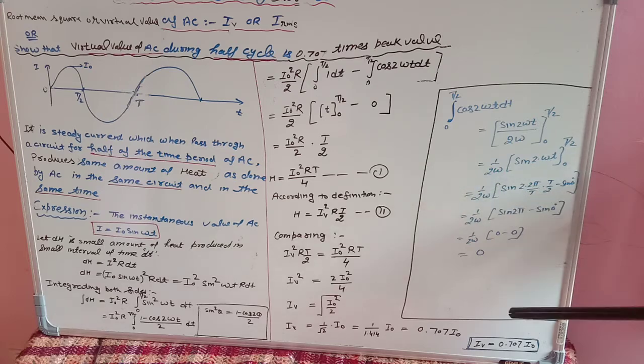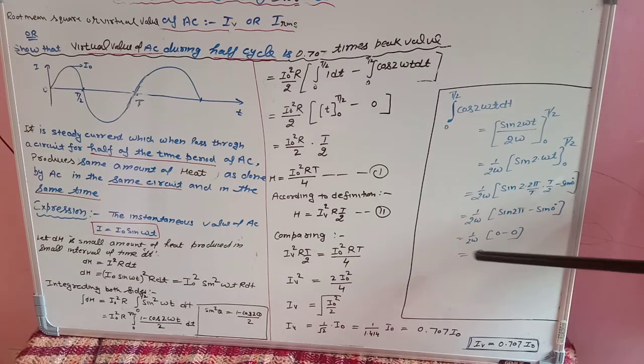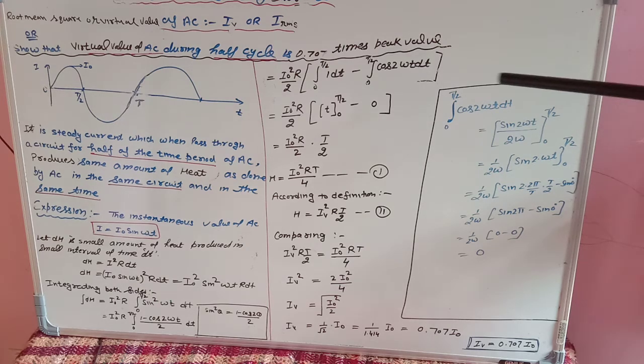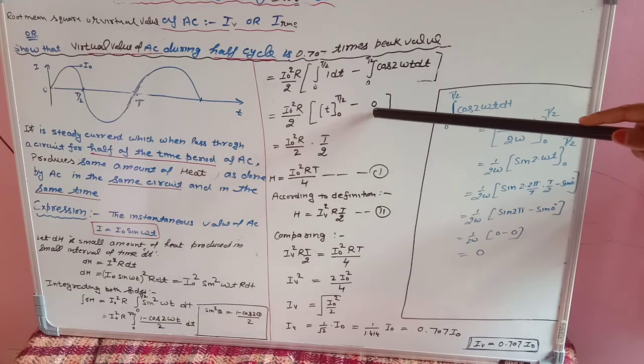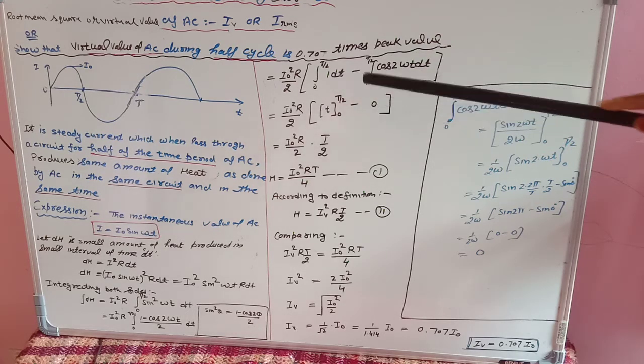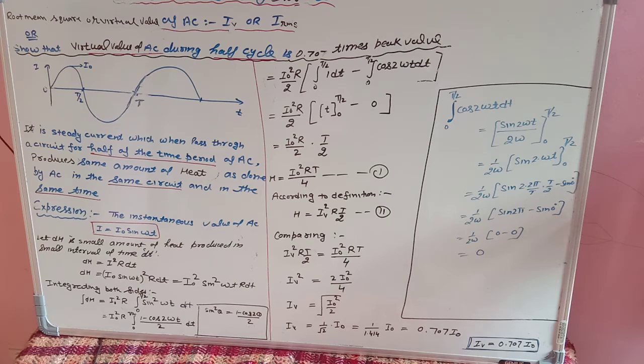1 upon 2 omega. Now see, this 2 and 2 will cancel out, this t and t will cancel out, so we will be left with only sine 2 pi minus sine 0. Sine 2 pi, sine pi, sine 3 pi, 4 pi, everything is equal to 0. So 0 minus 0 is 0, and 0 multiplied by anything is 0. That means the integration of this function is equal to 0. That's why I have written here in place of this whole term, equal to 0.